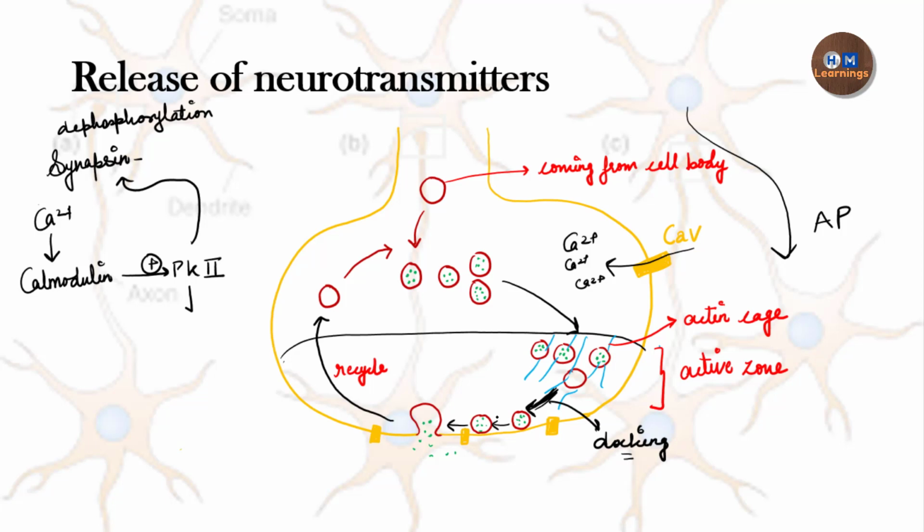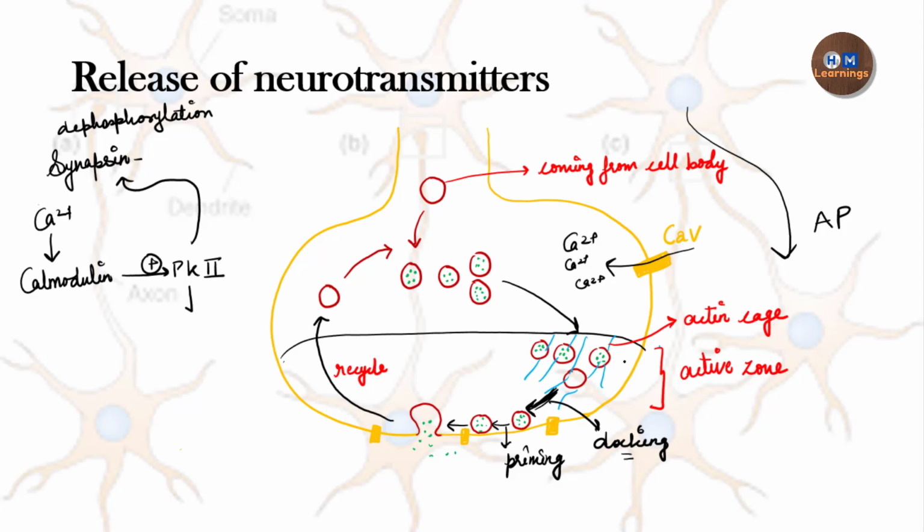After being docked, there is another process called priming. So what happens in priming? Priming is a process which involves the alignment of the vesicle membrane with the presynaptic membrane. It basically involves partial SNARE complex formation. Now what is the SNARE complex? We are going to see that in the coming slide. After priming, what will happen? The vesicle will be stopped at this level. Now the vesicles are in the fusion-ready state, but they are not going to form a fusion pore.